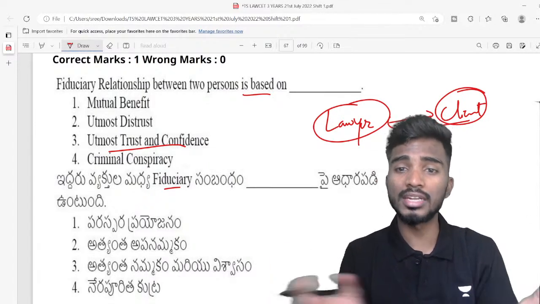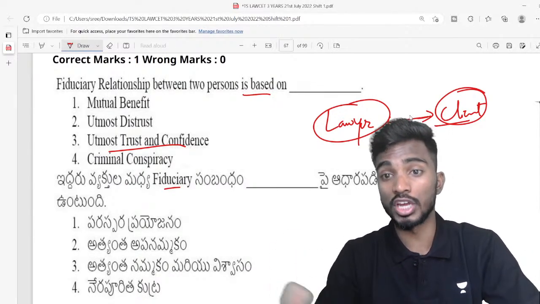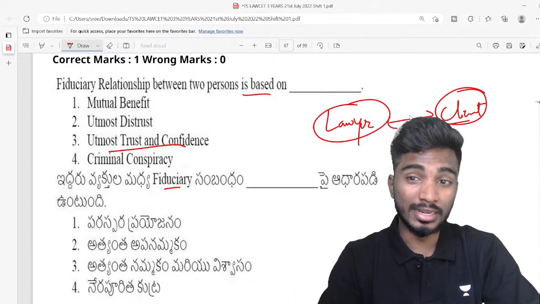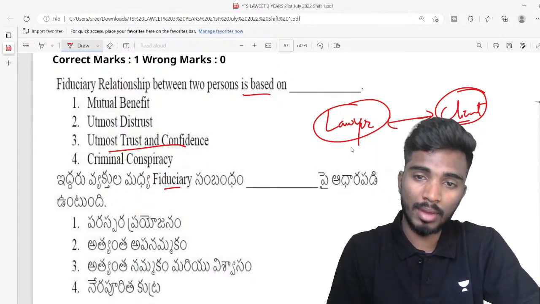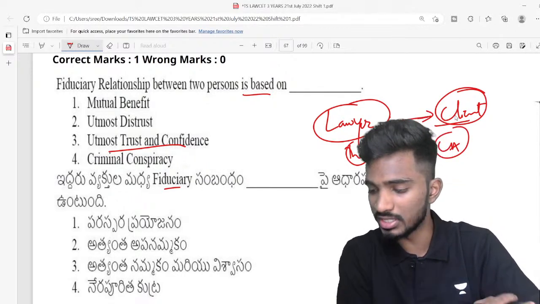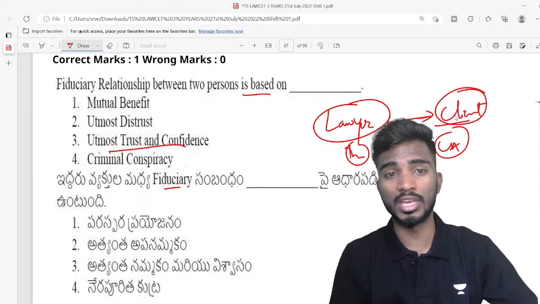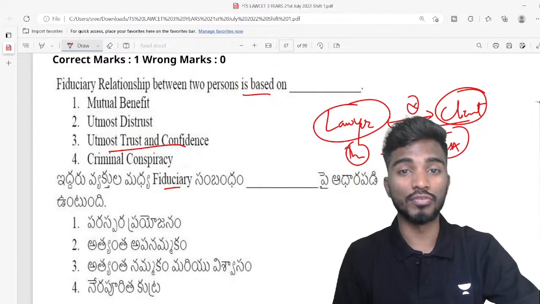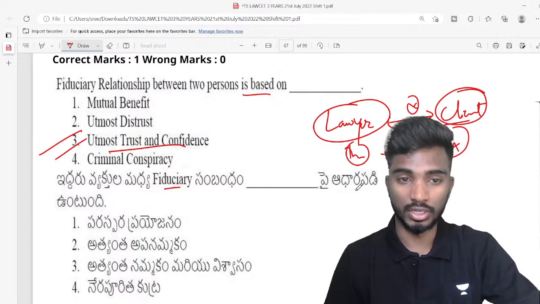Whatever the client communicates to the lawyer, he will not disclose outside, so that it will not be to the disadvantage of the client, right? Another example, I appointed a CA to look after my accounts. Here I'm giving this based on trust and confidence. So when he breaches this, it is a violation of fiduciary relationship. That is fiduciary, based on trust and confidence.